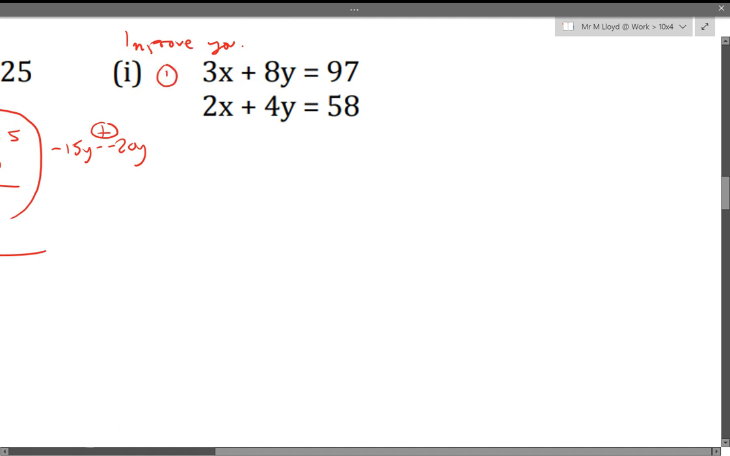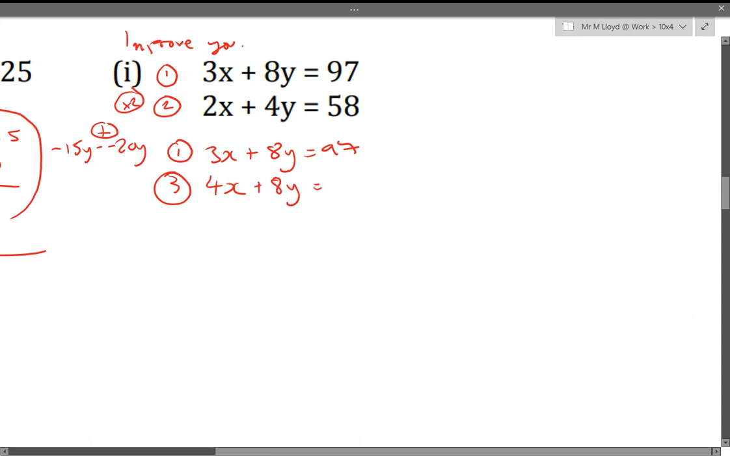So we've got equation 1 and equation 2. I'm going to multiply equation 2 by 2, and that's going to get the y's the same. I've made a little mistake there, let me cross that out. That's going to become equation 3. So 2 times 2x is 4x. 4y times 2 will be 8y. And then 58 times 2 is 116.